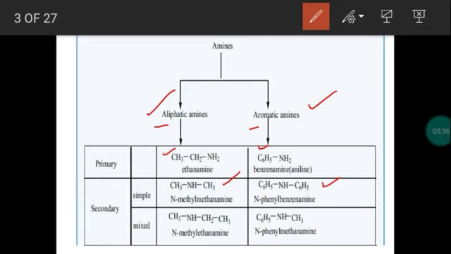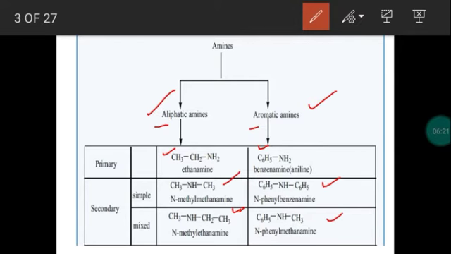So CH3NHCH3 is an example of secondary amine. If two hydrogen atoms are replaced by the same methyl group, this is an example of simple amine. Dimethylamine as well as diphenylamine are examples of simple amines or symmetrical amines. Next example of secondary amine. Two hydrogen atoms are replaced by two alkyl groups. What are the alkyl groups? In the next example, one is a methyl group, another one is an ethyl group. So two different alkyl groups are replacing the two hydrogen atoms in the ammonia. So this is an example of a secondary aliphatic amine.